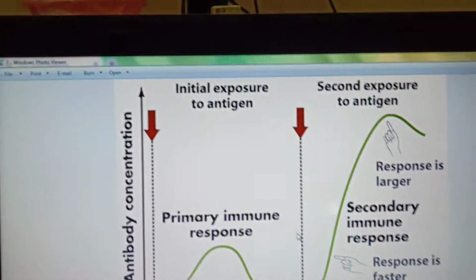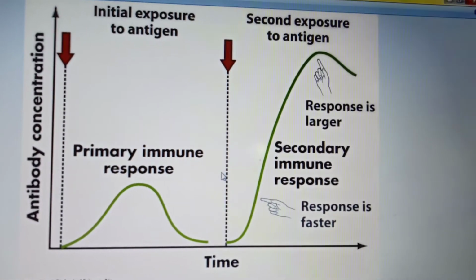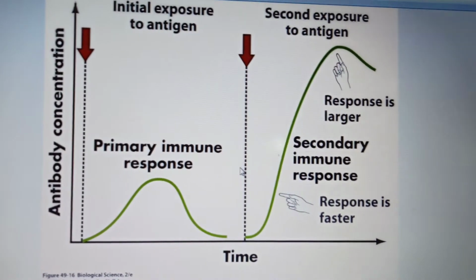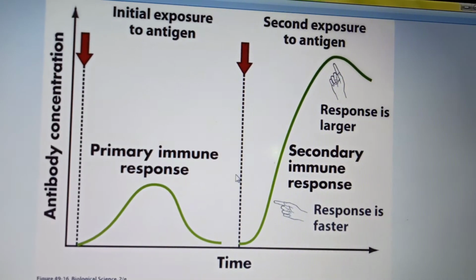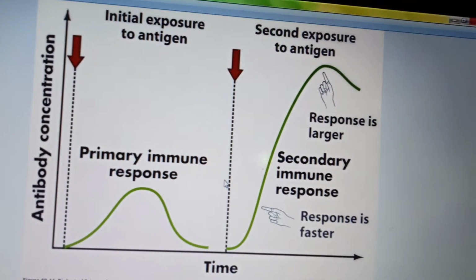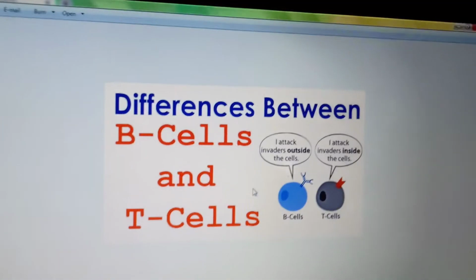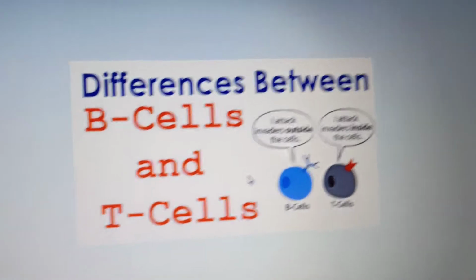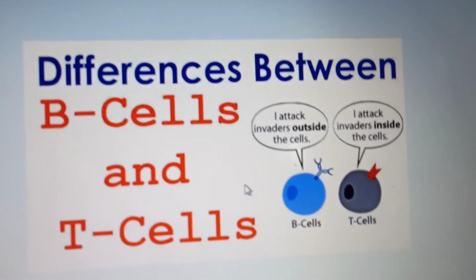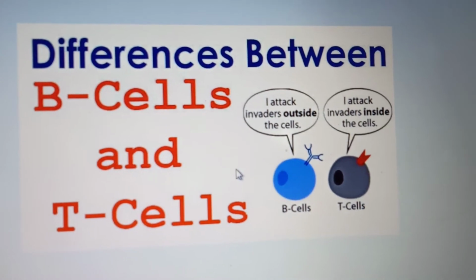The primary immune response and secondary immune response are both carried out in our body by two special kinds of cells, known as T lymphocytes and B lymphocytes. I'll tell you about the T lymphocytes and B lymphocytes. You can see the differences in the picture, but I will also give the explanation. Differences between B cells and T cells. See, B cells